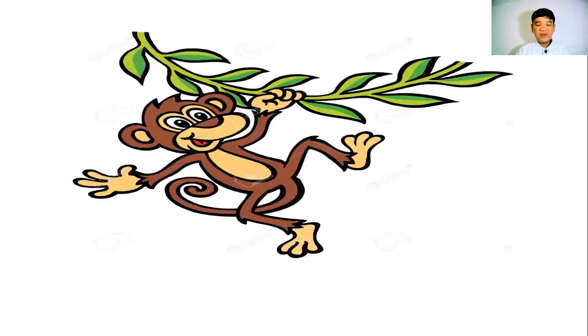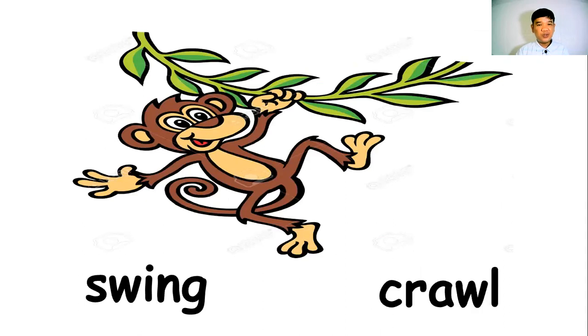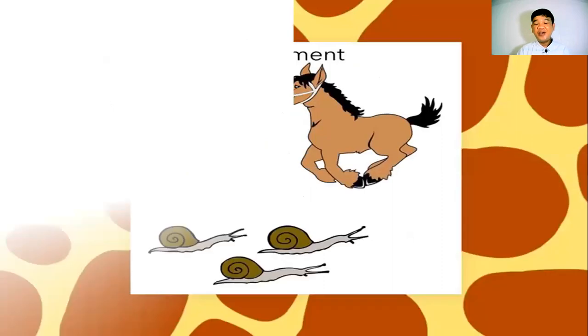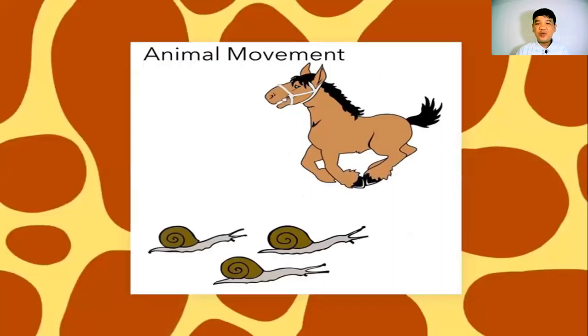All right, how about this one? Which body movement can this animal do? A, swing. B, crawl. The correct answer is, very good, it's swing. That's it. So I hope you really understand our lesson about animal movement.